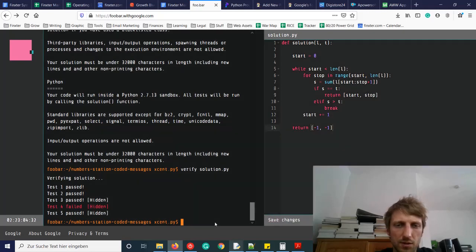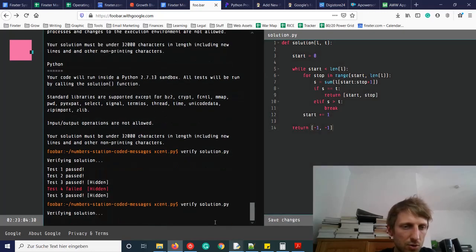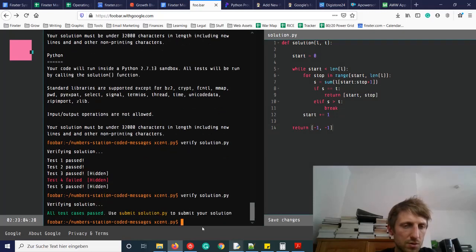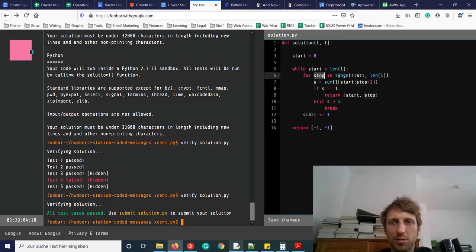Save changes. And we verify the solution. Okay, now this solution passes all test cases.